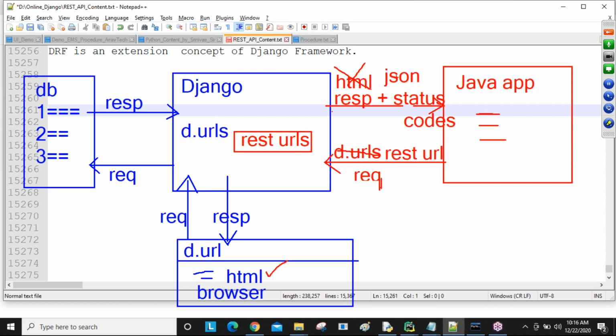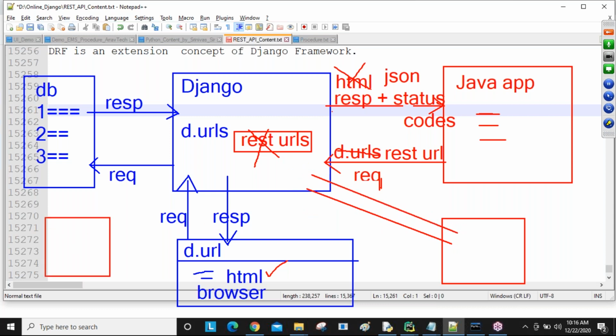So it returns in the form of JSON. Now JSON can be understood by Java, by .NET, by PHP, and so on. JSON response can be understood by all third-party applications, other applications. That's why app-to-app communication is possible using the REST API URLs. Assuming you are not developing a REST API for your project, then this Java application is not able to communicate with your Django. Not only that one, if another application wants to communicate with your application, a REST API URL is always required, guys.